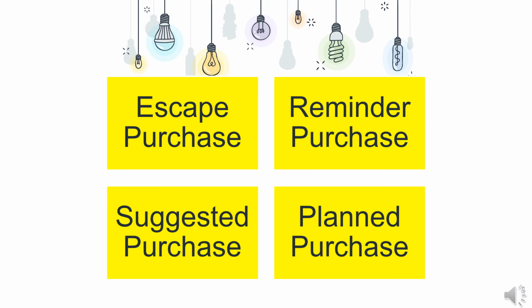The last one is a planned purchase. Although planned is the opposite of impulse, these purchases occur when a consumer knows they want a particular product but will only buy it if there is a deal involved. An unexpected price drop could lead a customer to make a planned impulse purchase. The Hawkins-Stern model applies to most businesses, as there are no limits to what a customer with this purchasing behavior will buy.